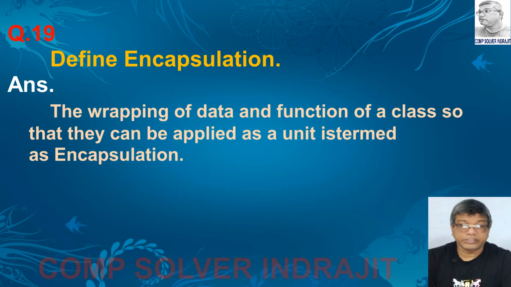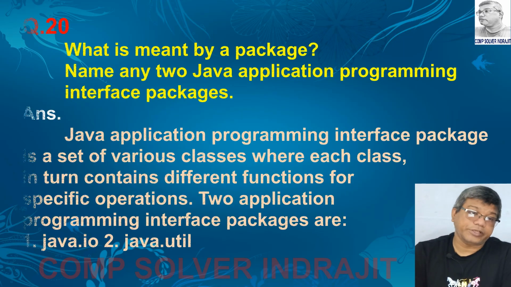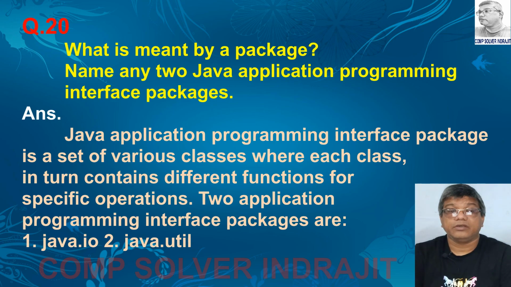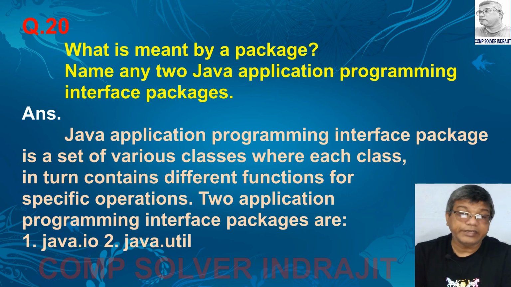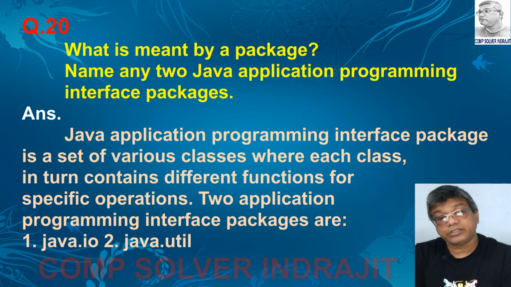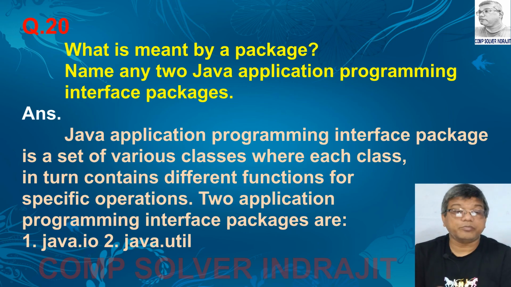Next question is, what is meant by package? Name any two Java application programming interface packages. Answer is, Java application programming interface package is a set of various classes where each class in turn contains different functions for specific operations. Two application programming interface packages are, number one java.io and number two java.util.